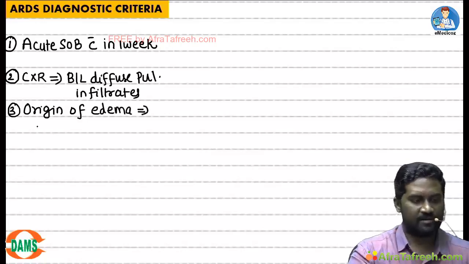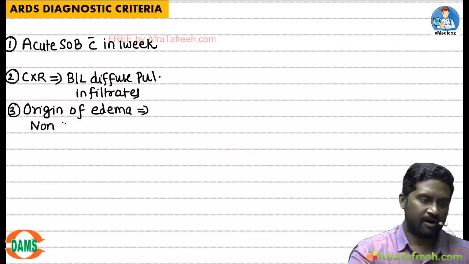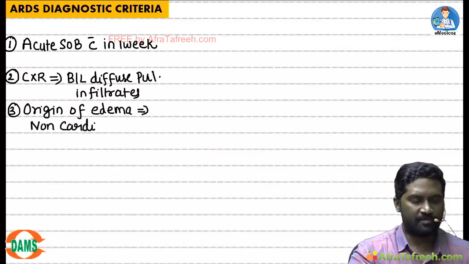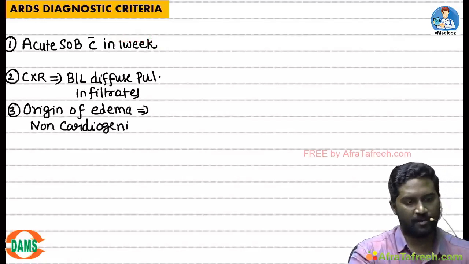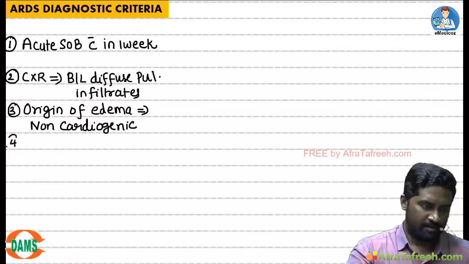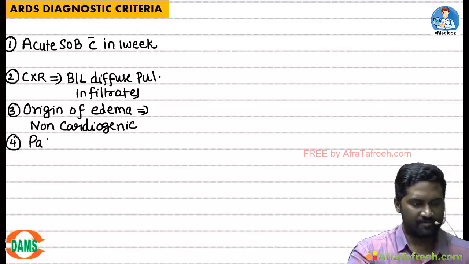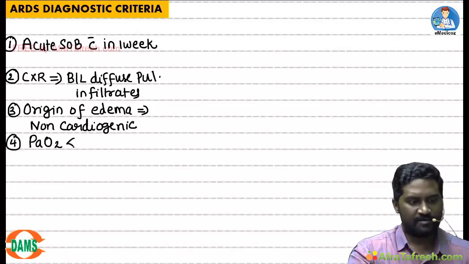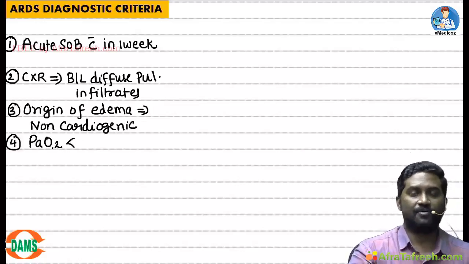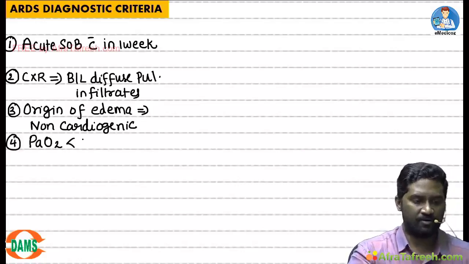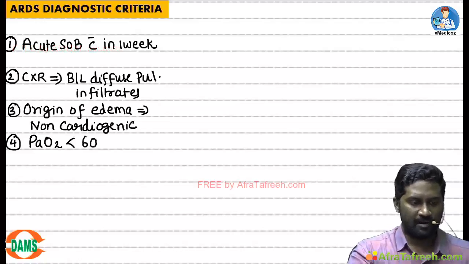ARDS is generally a non-cardiogenic pulmonary edema. The patient will have hypoxemic respiratory failure. When do you call it hypoxemic respiratory failure? PaO2 less than 60 mmHg.